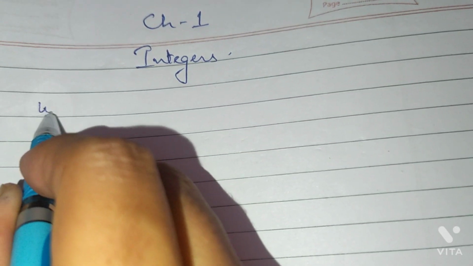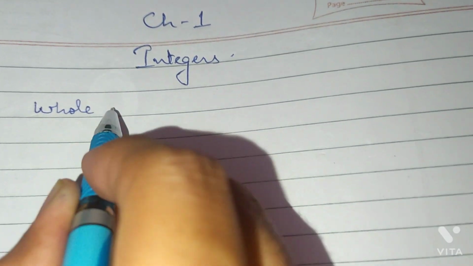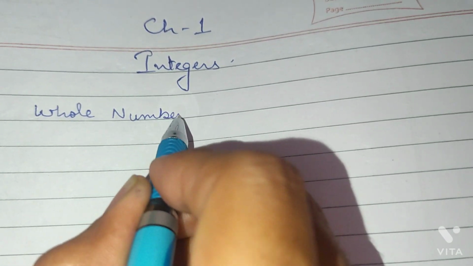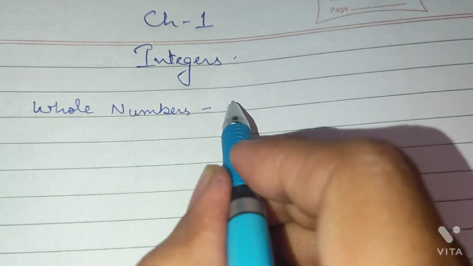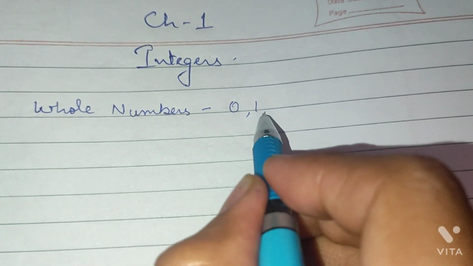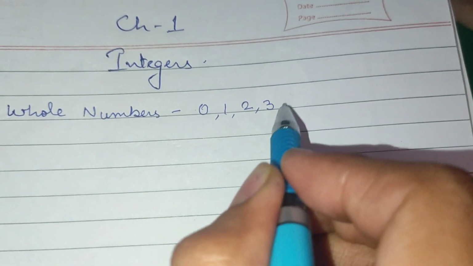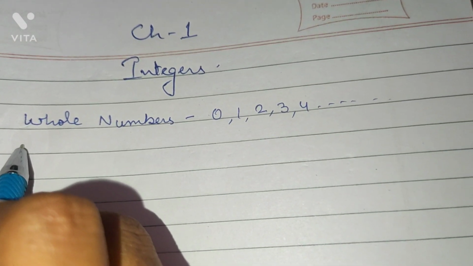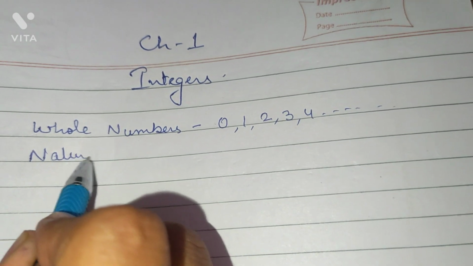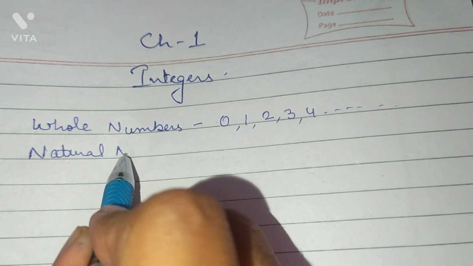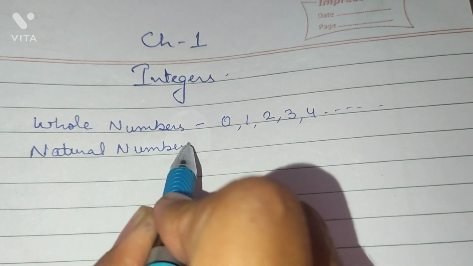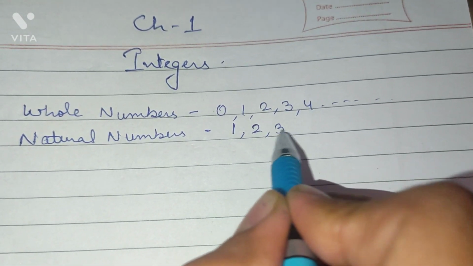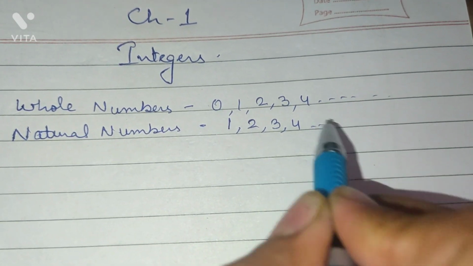Before knowing about integers, first of all we will learn about whole numbers. What are the whole numbers? Whole numbers are the numbers which start from 0: 0, 1, 2, 3 and so on. Next are the natural numbers. Natural numbers are the numbers which start from 1. So every natural number is called a whole number also. We can say every natural number is a whole number.